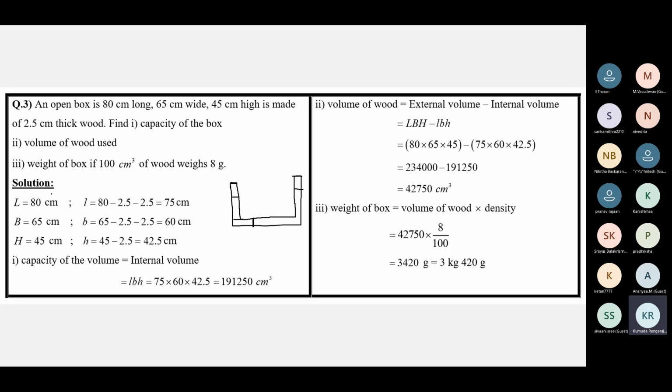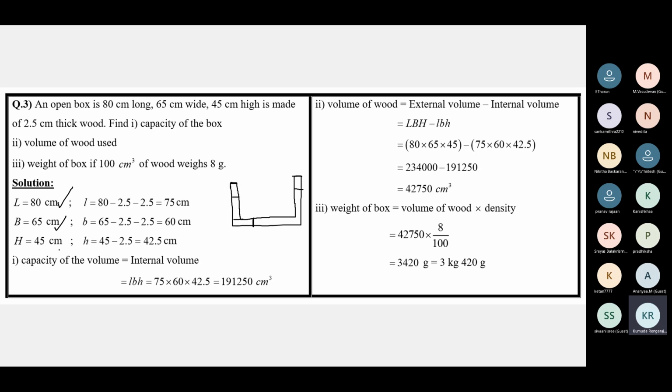Now let's calculate the external dimensions. An open box is 80 centimeters long. That represents the external length. 65 centimeters wide. The breadth is 65 centimeters and 45 centimeters high. See, when you make a box out of wood and you give out the dimensions, you will be measuring the external dimensions.